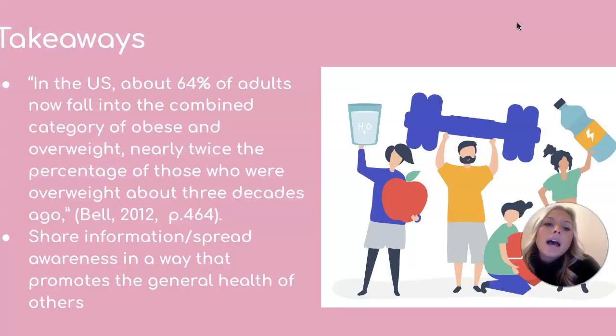So my takeaways: I learned a lot about obesity in general and in the workplace. I think what surprised me most in the readings were the statistics that surrounded obesity, such as the one found on page 464, and it states that in the U.S., about 64% of adults now fall into the combined category of obese and overweight, and that's nearly twice the percentage of those who were overweight about 3 decades ago. Statistics like these just prove the growing issue and concern of being overweight and being obese, because the problem is only worsening, and it makes me concerned about the future of people's health.